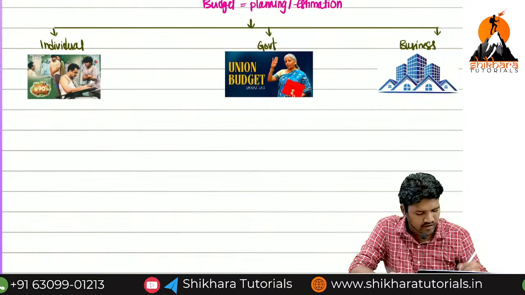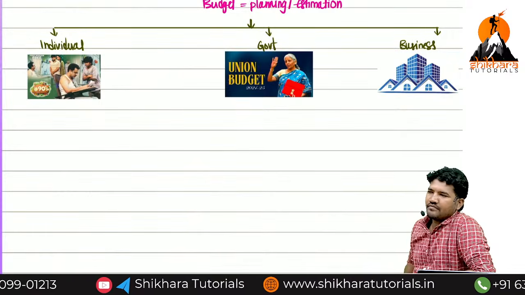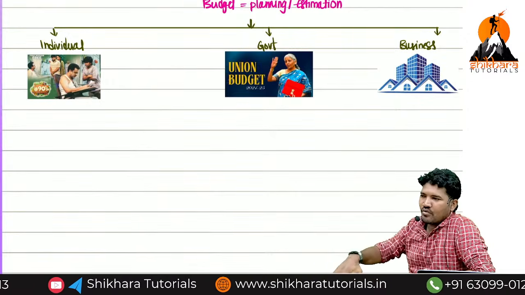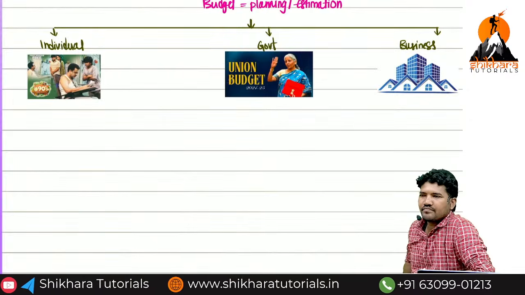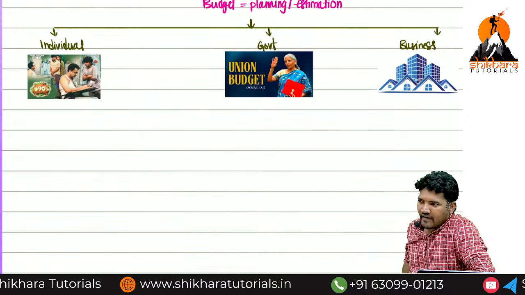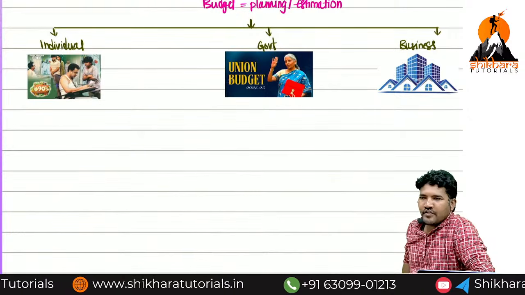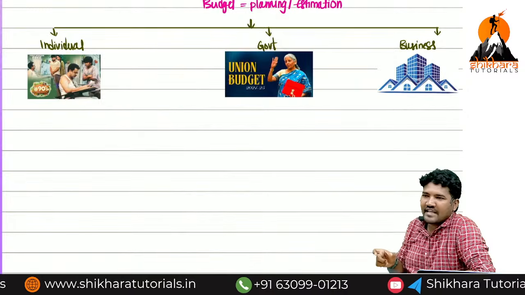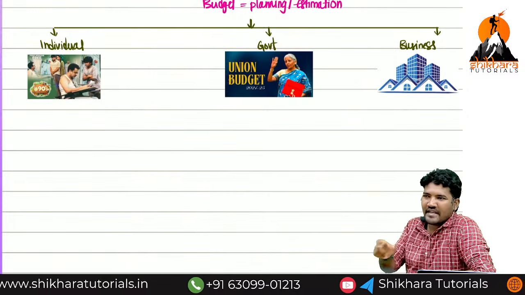Okay, then fine. From a business point of view, in which areas do we need to plan? Production, exactly. Next. Raw material planning is also required. Yes, exactly. Labor point of view is not required? For labor, we are not focusing on the units, we are focusing on the hours. Labor hours planning is also required.